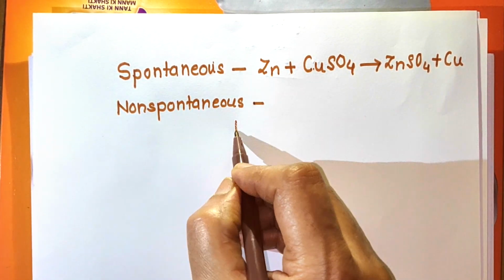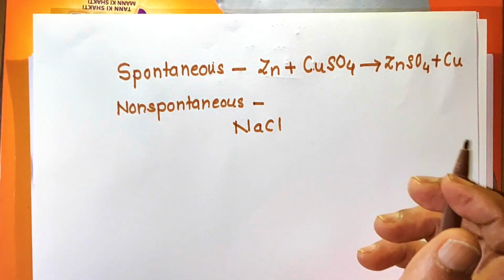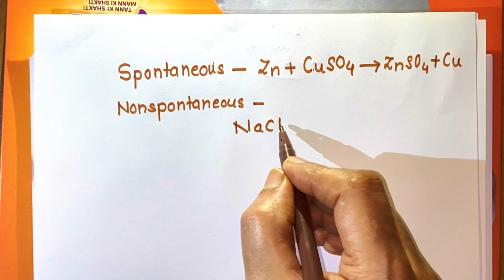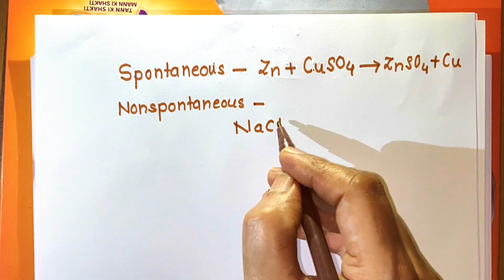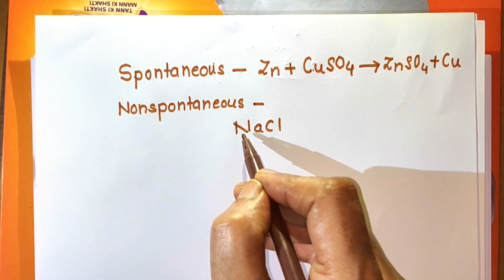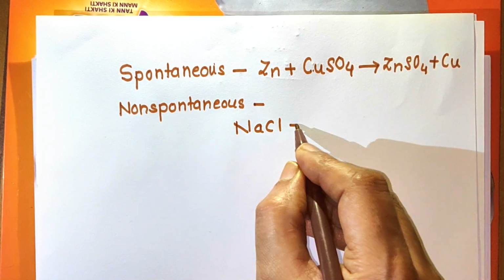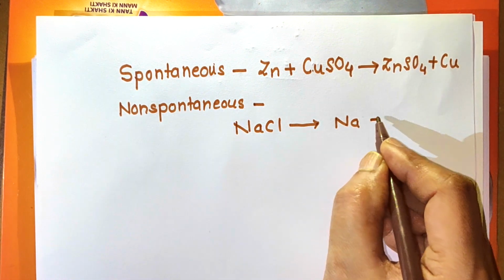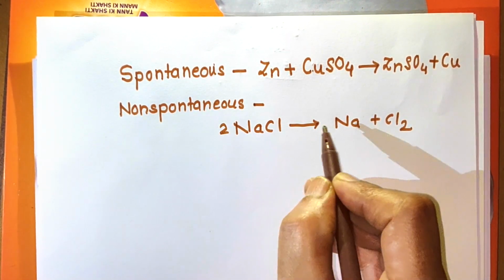For example, you know NaCl. NaCl is an ionic compound. In solid state, this NaCl contains Na plus and Cl minus ions. And you know that NaCl is obtained from Na, that is sodium metal, and chlorine gas. But when you take NaCl, you can't obtain sodium metal and chlorine gas from this NaCl naturally.